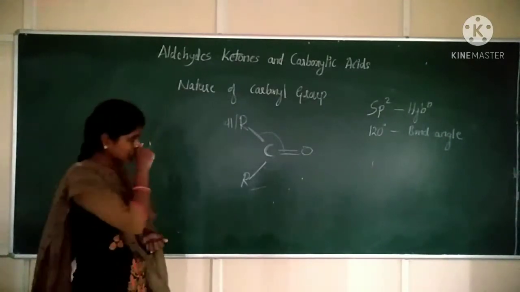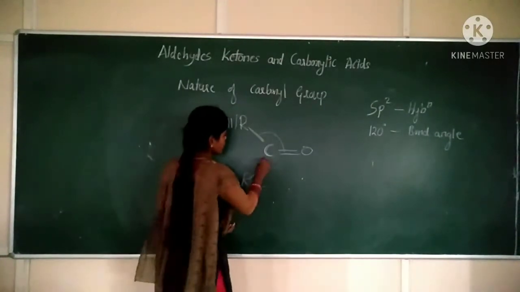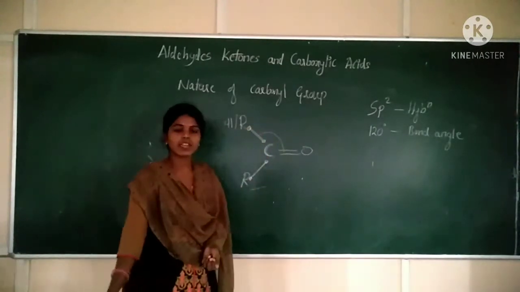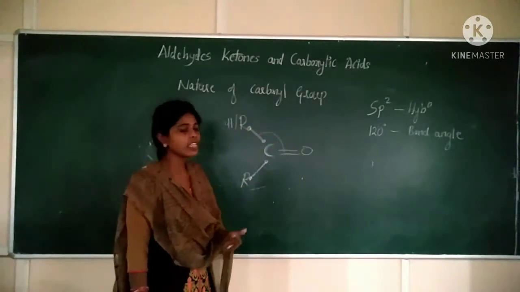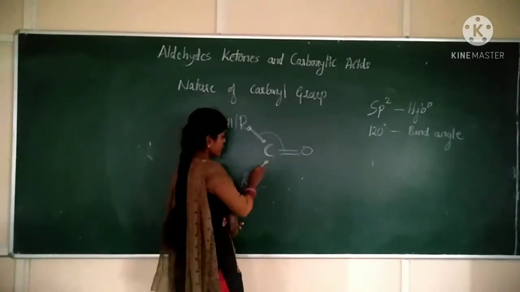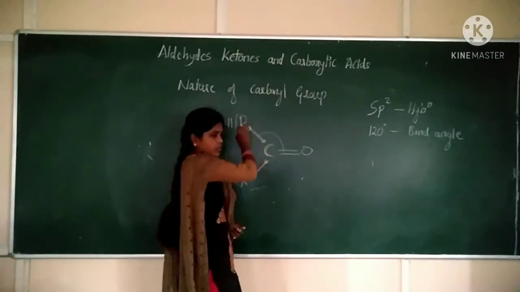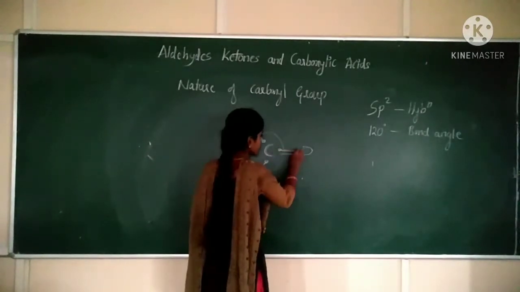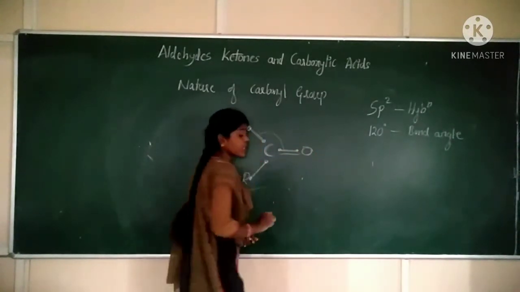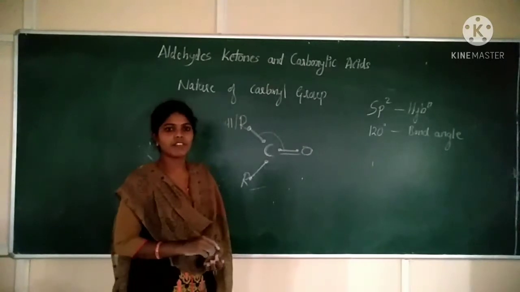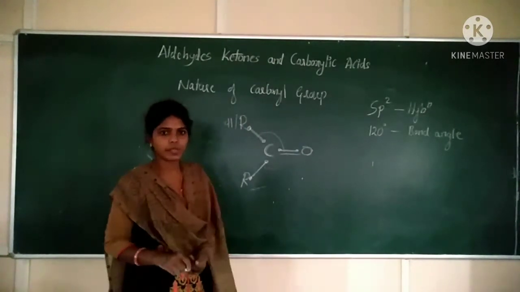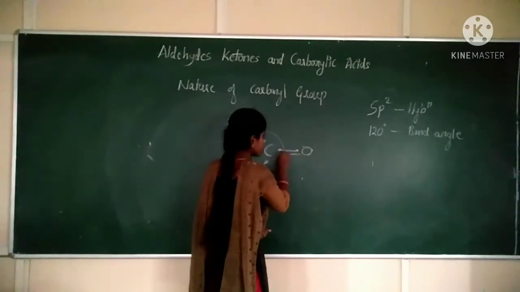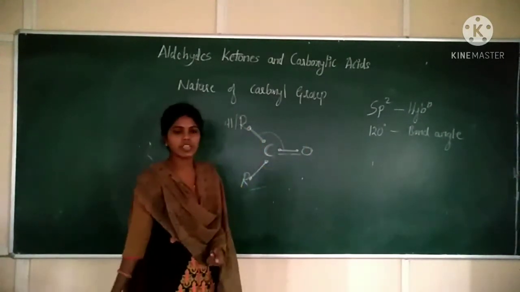Out of 4 electrons, 3 electrons are involved in sigma bonding: 2 make sigma bonds with the 2 alkyl groups or 2 hydrogens, and 1 electron makes a sigma bond with the oxygen. The 4th valence electron, the unhybridized p orbital of carbon, makes a pi bond with oxygen.